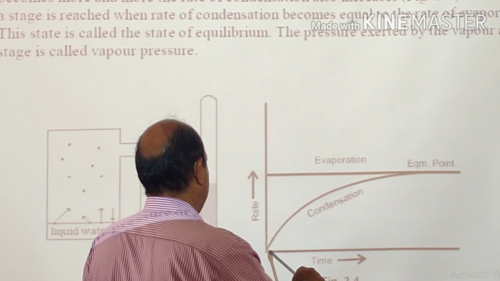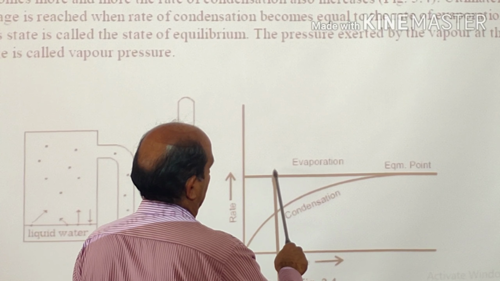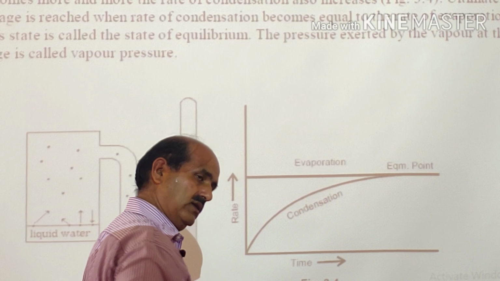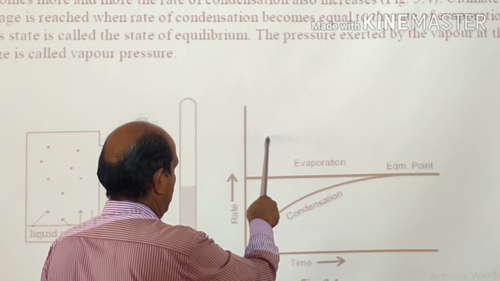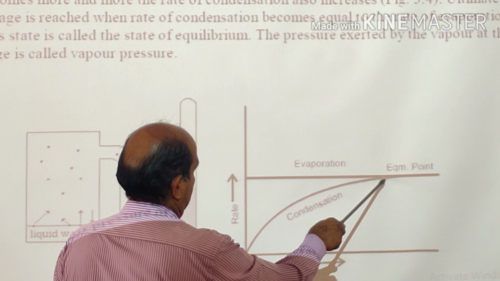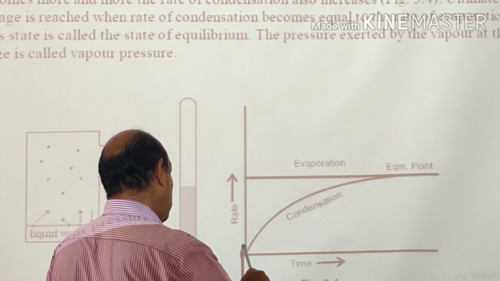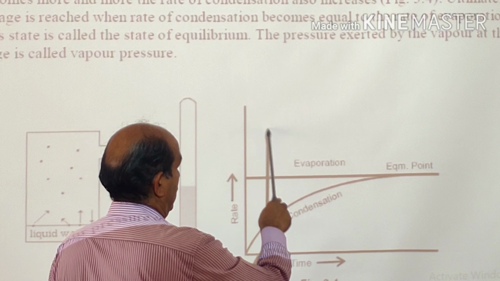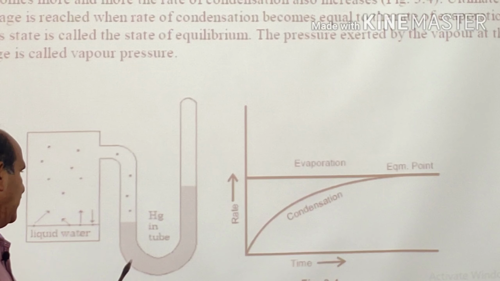Then as time passes, the rate of condensation goes on increasing and the evaporation process goes on decreasing. This goes on decreasing, and at this point the rate of condensation and rate of evaporation become equal. This will be the equilibrium point.